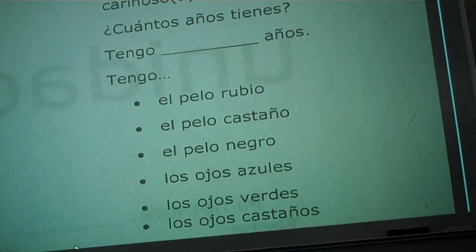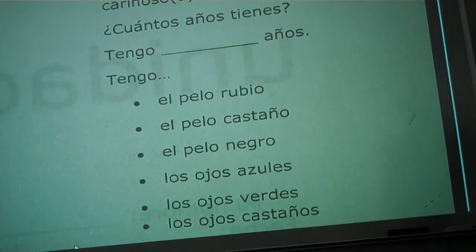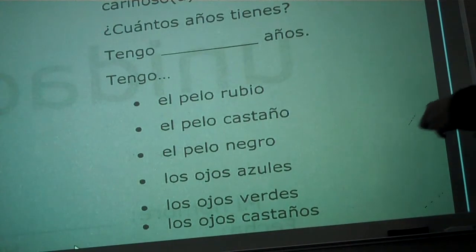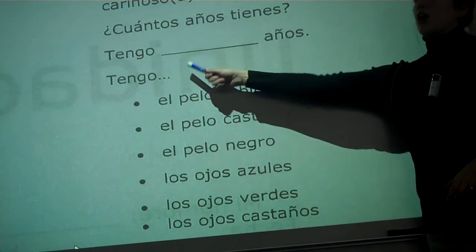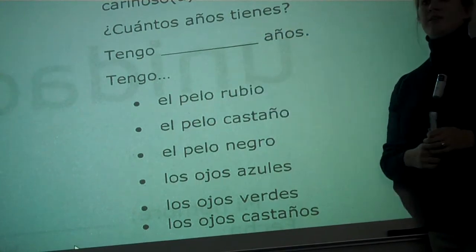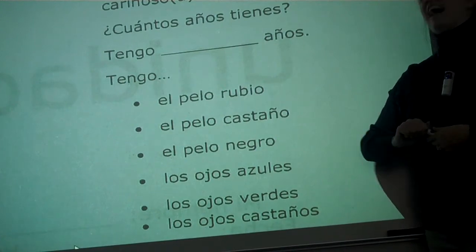This is 5th hour. Last week there was a girl that had a birthday. Alejandra had a birthday. And when we sang to Alejandra, we sang Feliz cumpleaños a ti, Feliz cumpleaños a ti, Feliz cumpleaños Alejandra, Feliz cumpleaños a ti. And the second verse, which if you remember correctly, I messed up horribly, was ¿Cuántos años tienes tú? ¿Cuántos años tienes tú, Alejandra? But when she answered, she said, Tengo 14 años. Okay? So this was the question that I asked her, and this was the response that she gave me. What do those mean? I have 14 years.